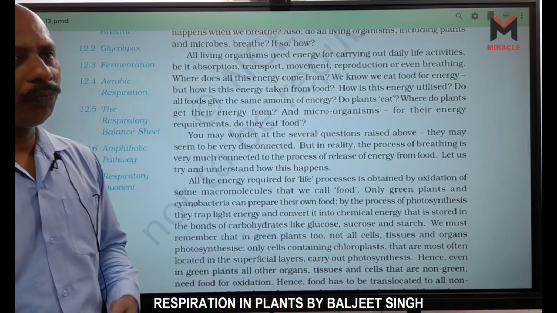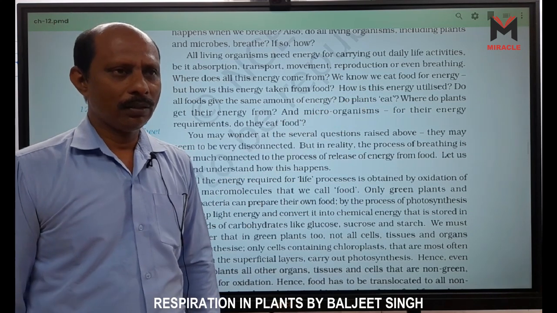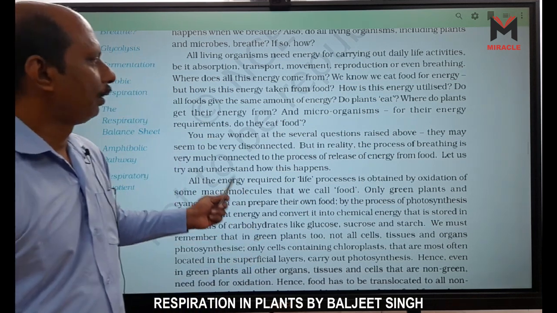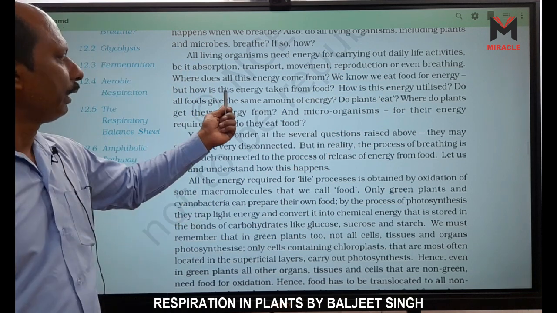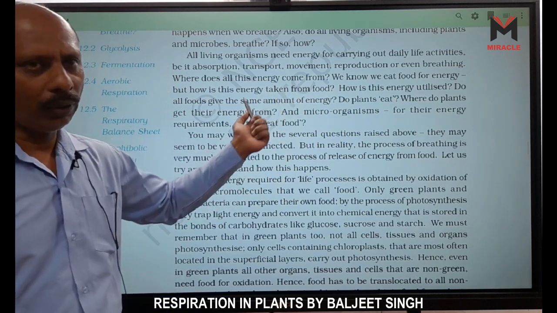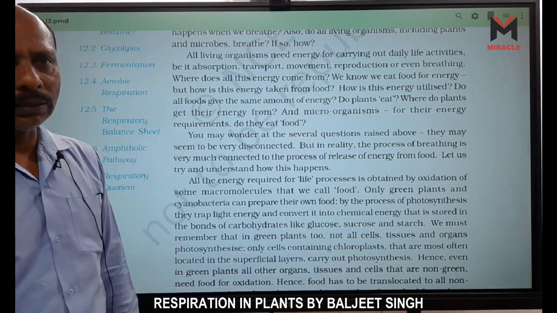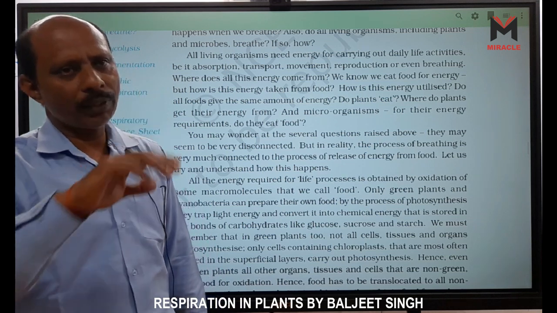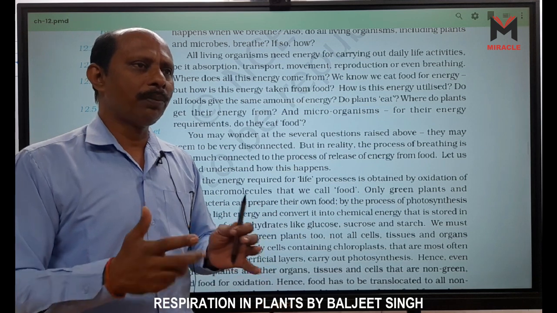And these 3 components we use for energy, right? Which is the preferred one? Carbohydrate is preferred, right? Here, we know we eat food for energy. But how is this energy taken from food? That is the question. This energy is taken from food through respiration. How is this energy utilized? It is utilized in the form of ATP, right? ATP is converted into ADP and energy is released. When energy is released, it is consumed by the process.